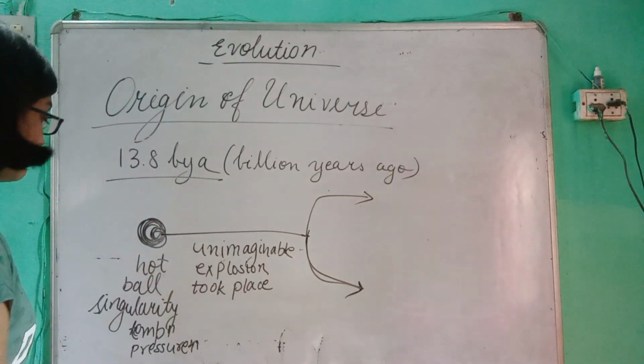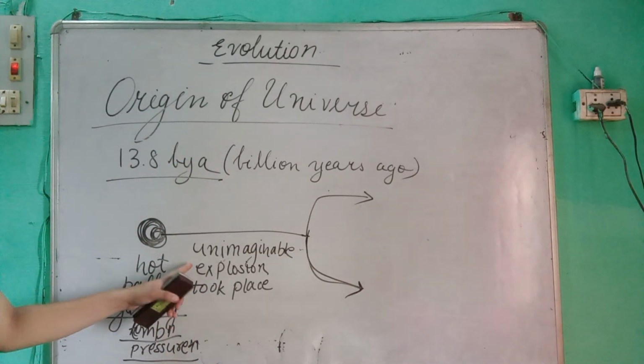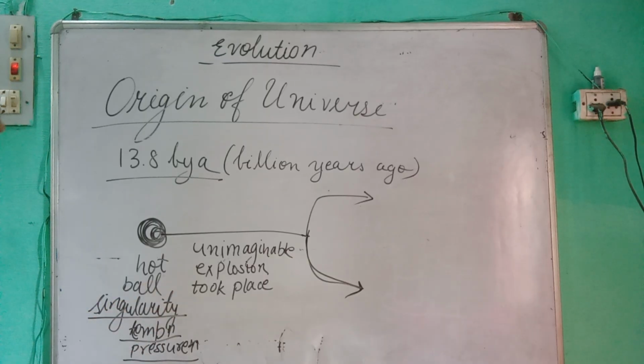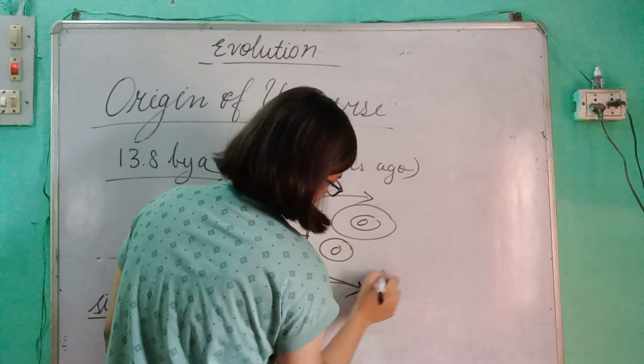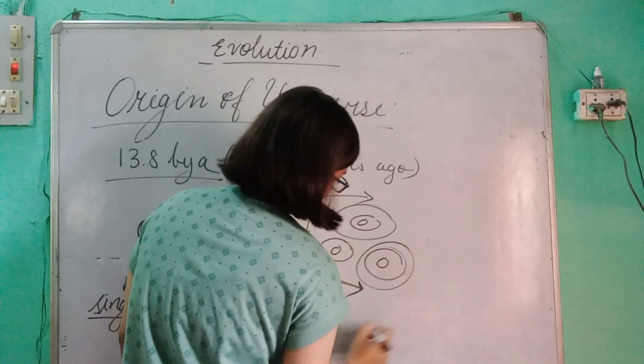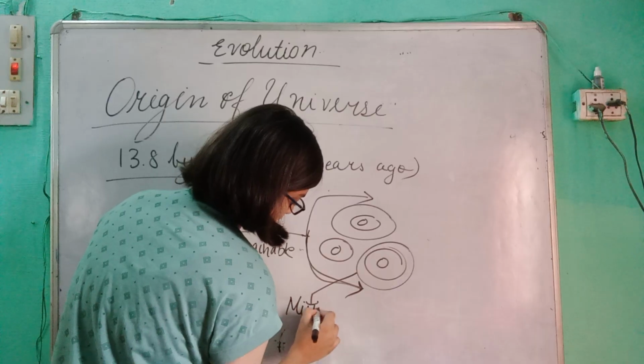So there was a hot ball, a singularity, which had a very high temperature and pressure, and an unimaginable explosion took place, due to which a number of galaxies formed, among which one of the galaxies was our Milky Way galaxy, in which our solar system is.